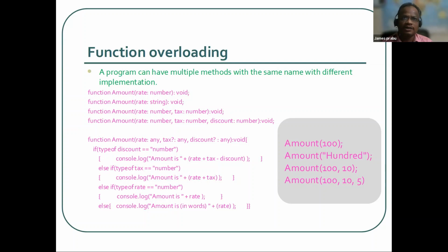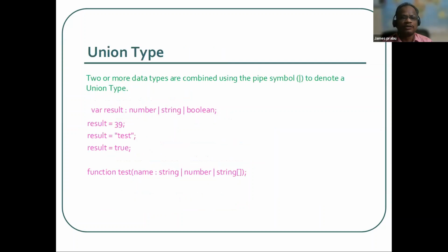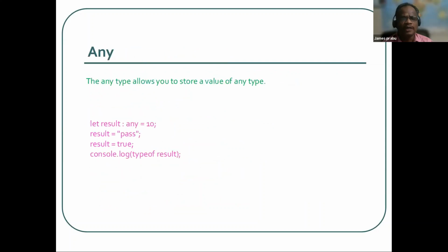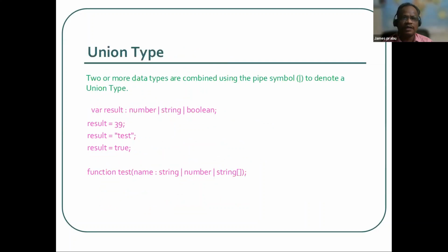Actually, the last class portion was the union type and any. We intended to cover that also, but since we didn't have enough time that day, we left it. So let's cover it from these left-over slides. Actually, union type is a data type. This is very easy, but it may be new for other programming languages.